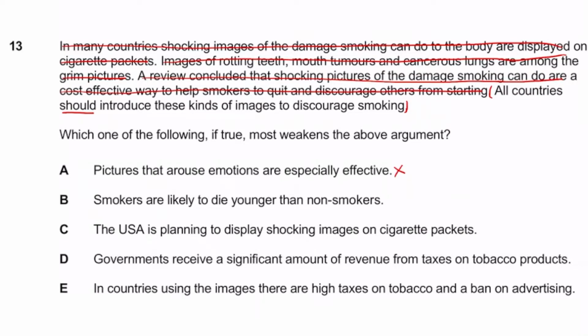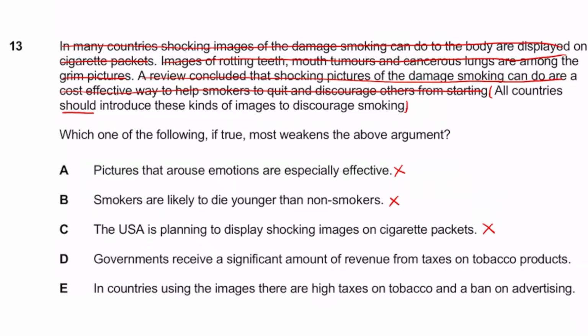Next one: smokers are likely to die younger than non-smokers. This in itself doesn't really blend in much with the passage. But either way, it probably even strengthens it, to be honest, because if we know that smokers die younger, that's going to discourage people. Either way, I think this is not really relevant to the passage, so you can just cross this out. It says the USA is planning to display shocking images on cigarette packets. Yeah, the USA is planning to do that, but we don't know if that's effective or not effective. So this one's kind of just random, so we can cross this out.